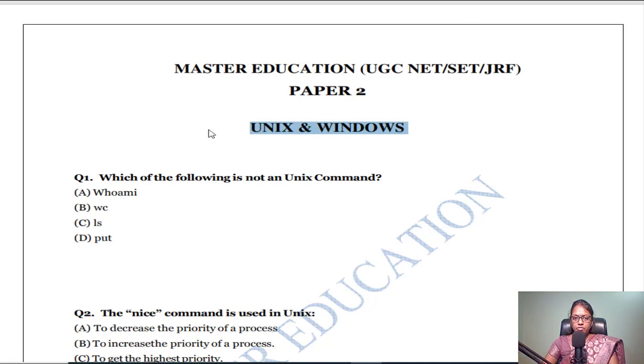The evolution of DOS commands is in Unix. Okay, so Unix, we go to the first question. Which of the following is not a Unix command?